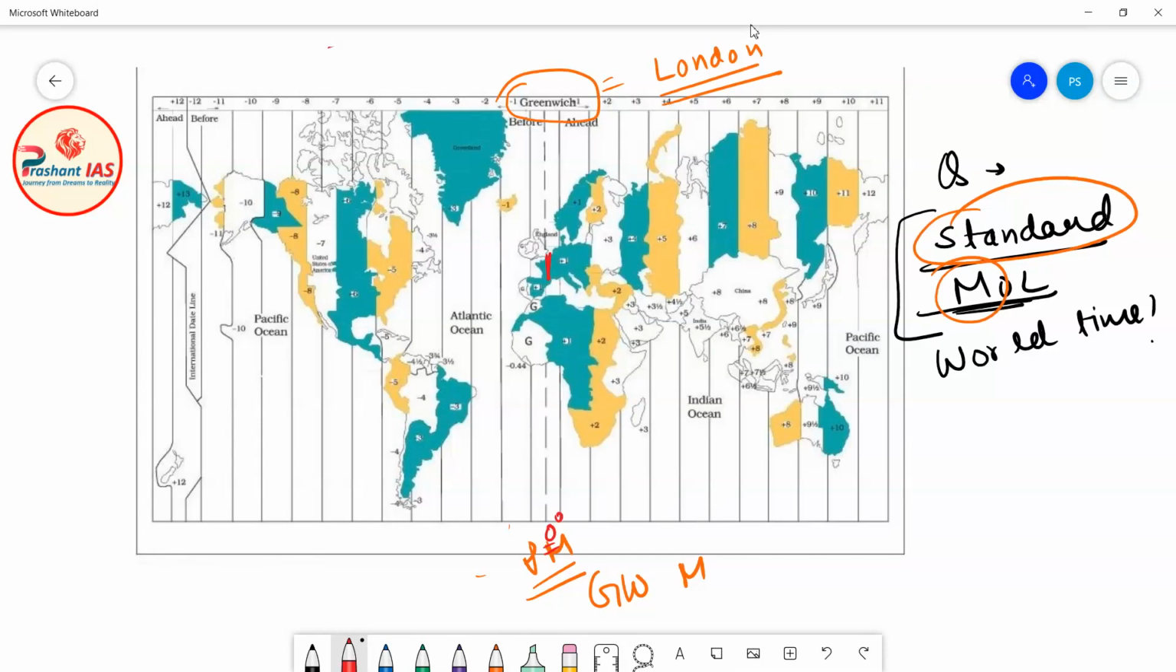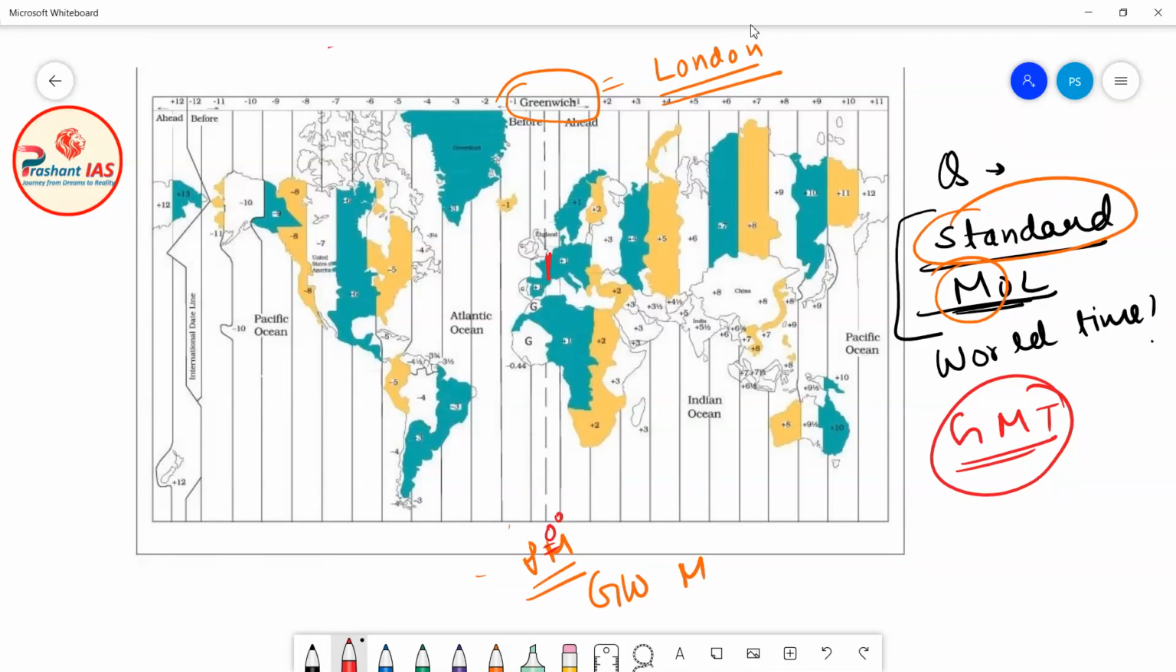The time of Greenwich is known as Greenwich Mean Time. So the time at Greenwich is known as Greenwich Mean Time. In short form, we can call it GMT. So this is the standard meridian, and the time at Greenwich is known as Greenwich Mean Time.